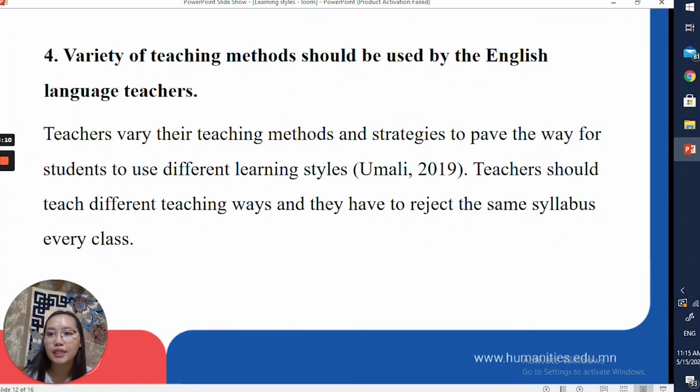Fourth recommendation is variety of teaching methods should be used by the English language teachers. Teachers should teach in different ways, and they have to reject the same syllabus every class. Some high school teachers tend to teach in the same ways, which decreases the students' learning aspiration and interests. Students have their own learning styles, so teachers need to prepare lesson plans for every class.